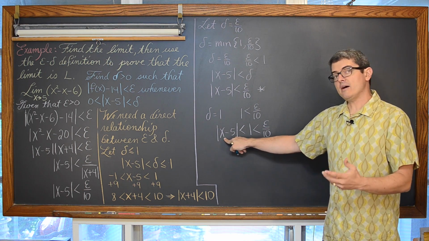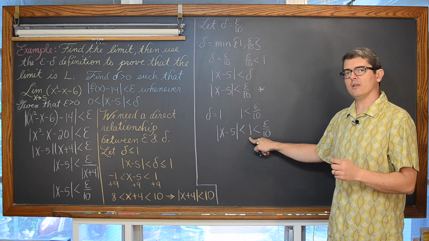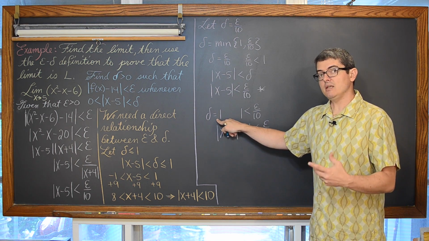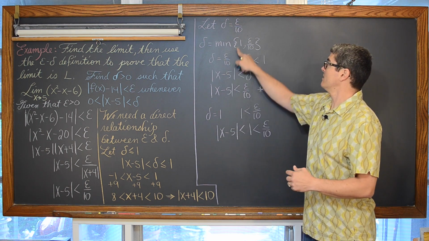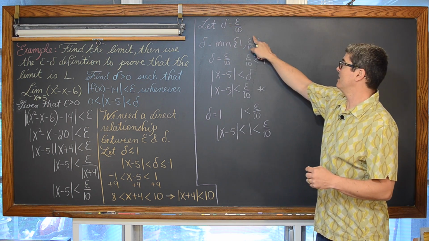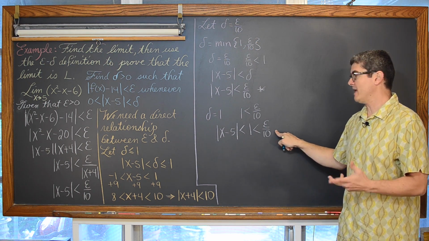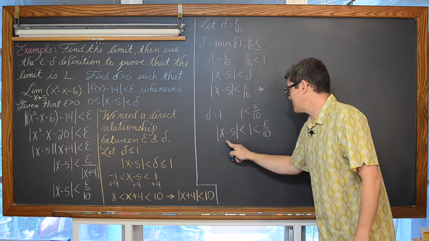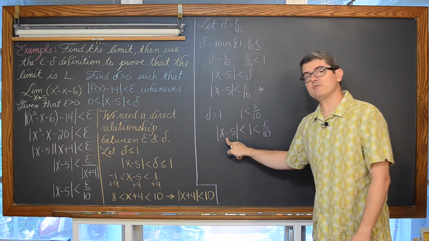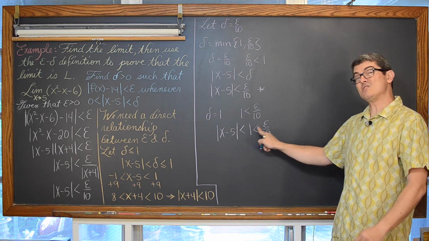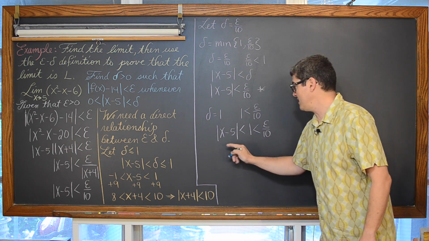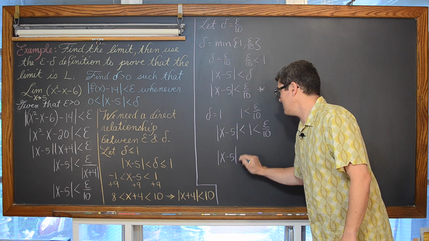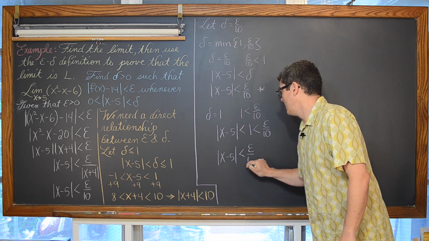And if the absolute value of x minus 5 is less than 1, because we had to set delta equal to 1 because it was smaller than epsilon over 10, well then it's also less than epsilon over 10. So that means that we can clean this up and say, if the absolute value of x minus 5 is less than 1, which is less than epsilon over 10, then it is simply the absolute value of x minus 5 is less than epsilon over 10.